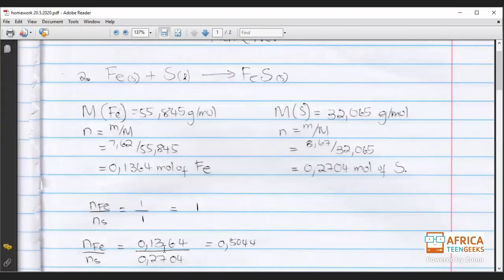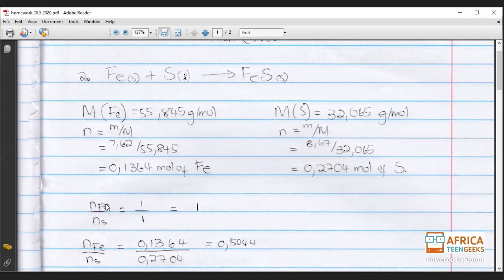We take 0.1364 and divide it by 0.2704. Okay, and what will that give us? That will give us 0.5044. So what does this mean? This is 0.5 and this is 1, which means that this is less than 1. So if it's less than 1, it means that our Fe is the limiting reagent.